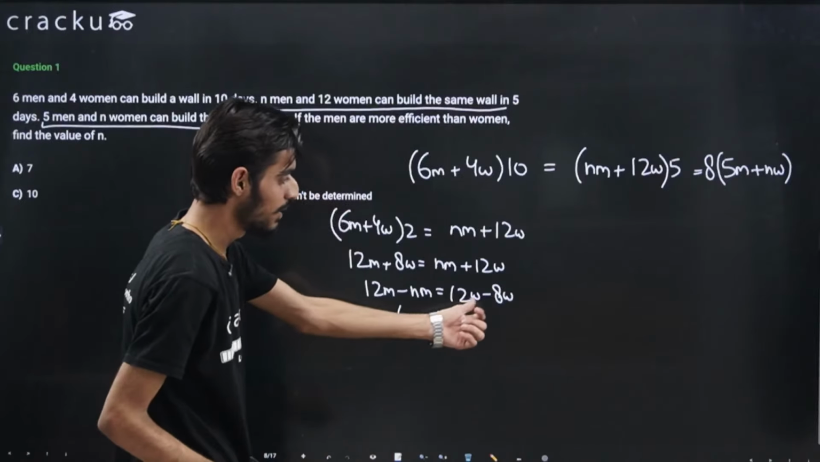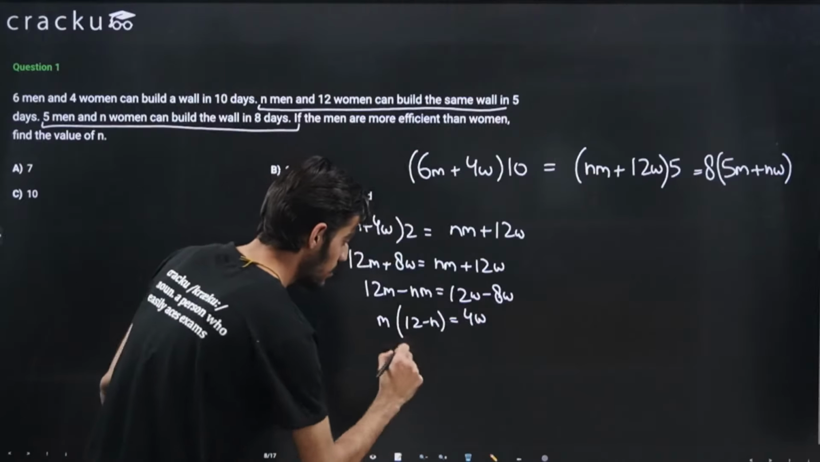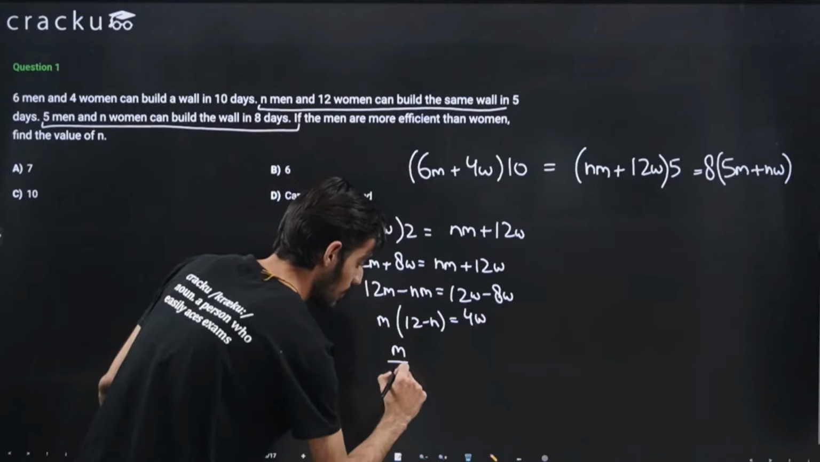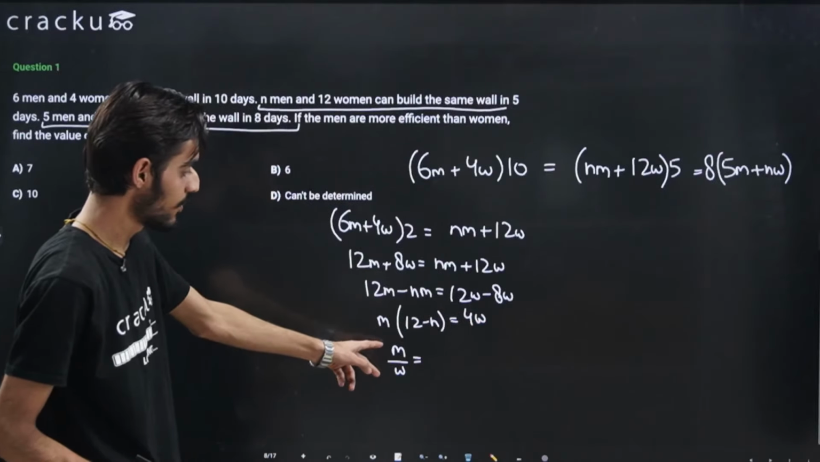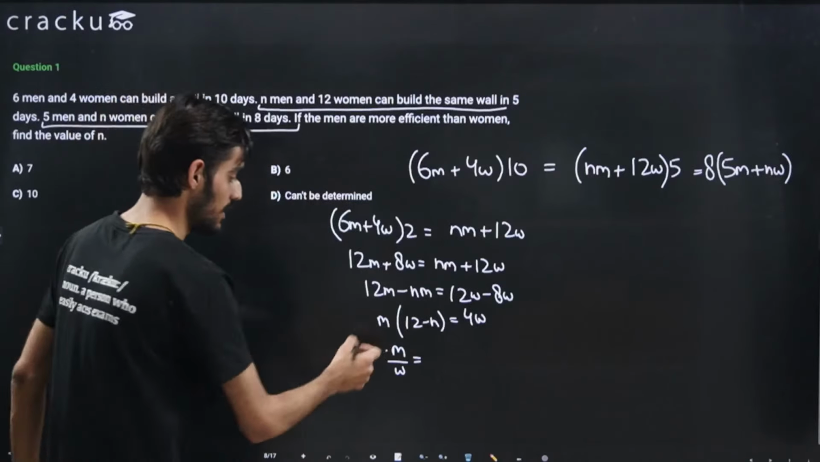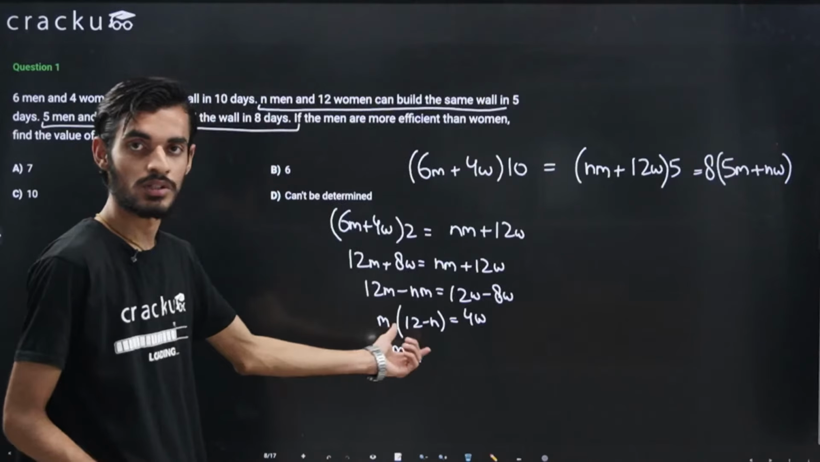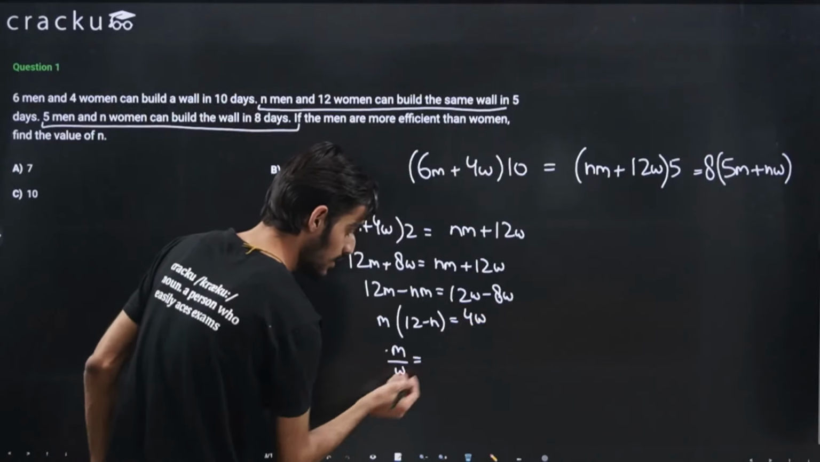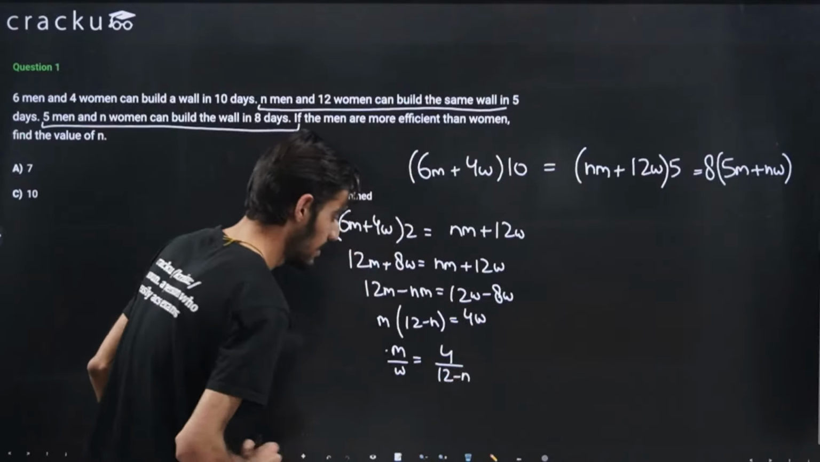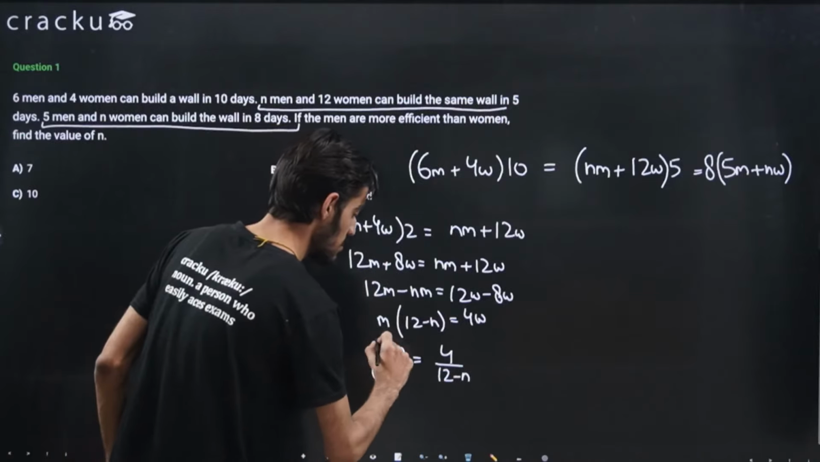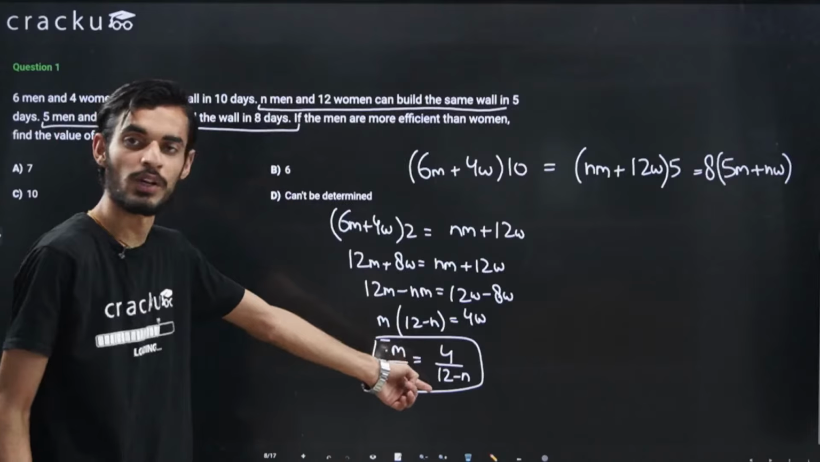So here it will be 12 minus 8 equals 4, so this will be equal to 4w. Okay, so we can just divide by w here, so we will be getting the ratio of the efficiencies of the two, let's say men and women. By taking w here, what I'll get is 4 divided by 12 minus n, right? So using the first two equations, I'm able to figure out that the efficiencies of men and women will come out to be 4 divided by 12 minus n.